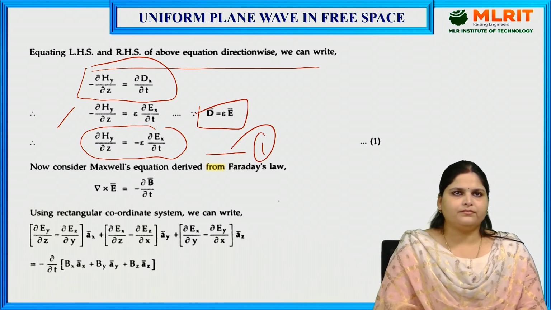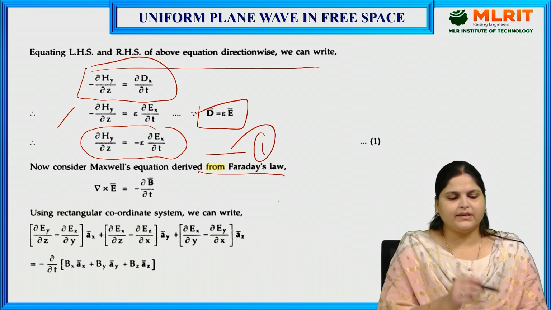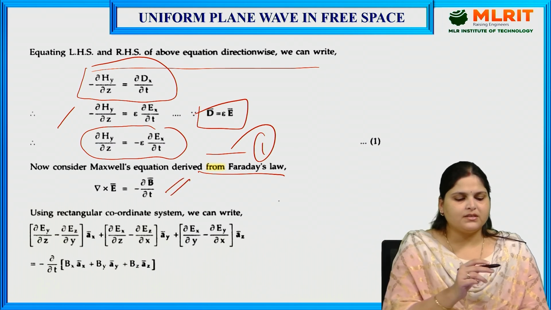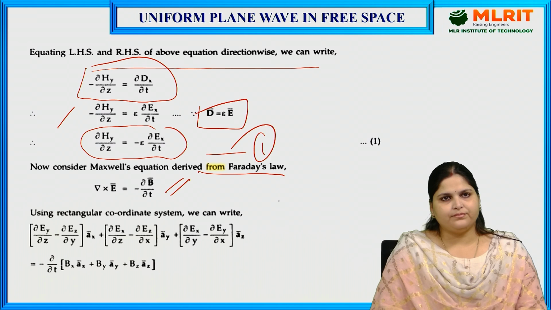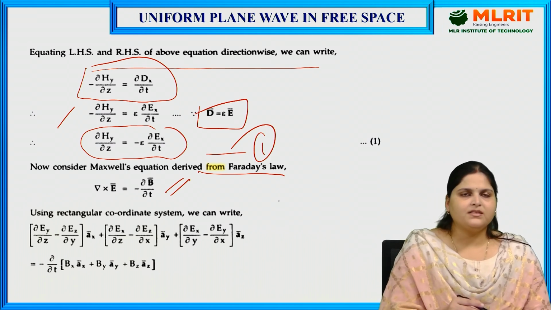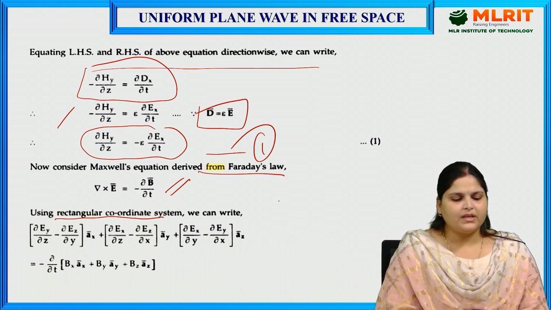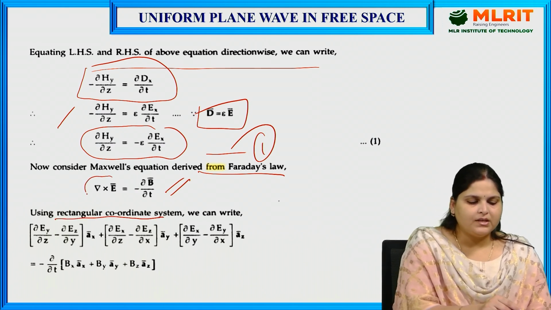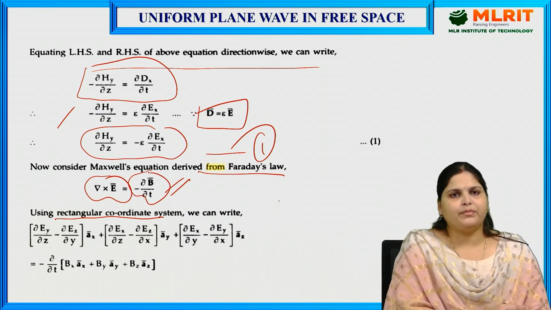Now, to derive another equation, we are going to take another equation which belongs to Faraday's law. According to this, del cross E equals minus ∂B/∂t. Here also, just like the previous case, we are going to consider a rectangular coordinate system, and we are going to take the curl of E and expand B also.